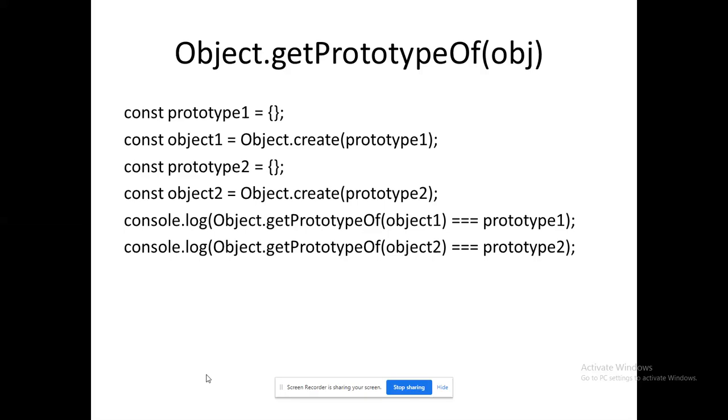Ultimately, it will yield me the value true, because they are not going to differ in any aspect. We have not defined any values, we have not defined any properties. Simply, we have created an object. For those objects, we have created some prototype. Prototype is nothing but how the object needs to behave.